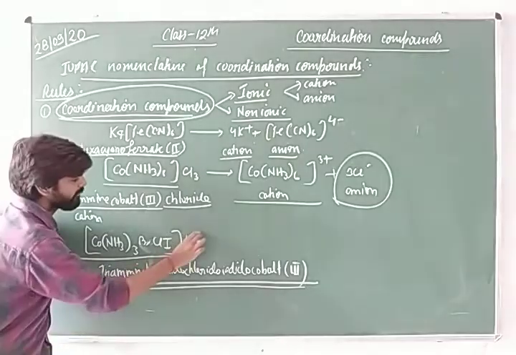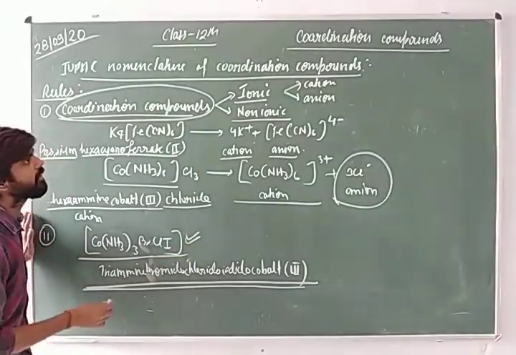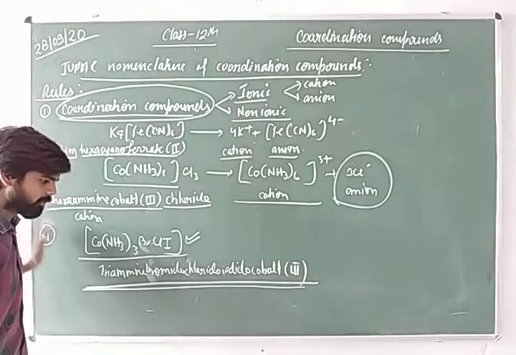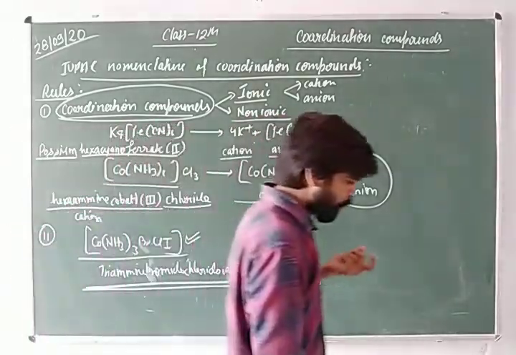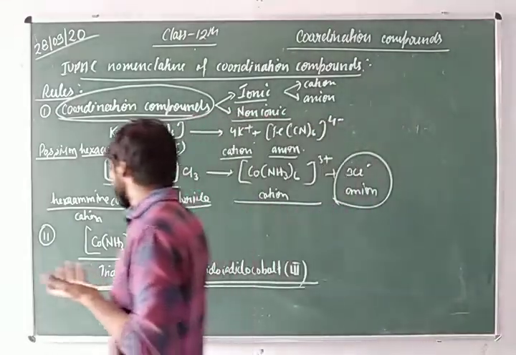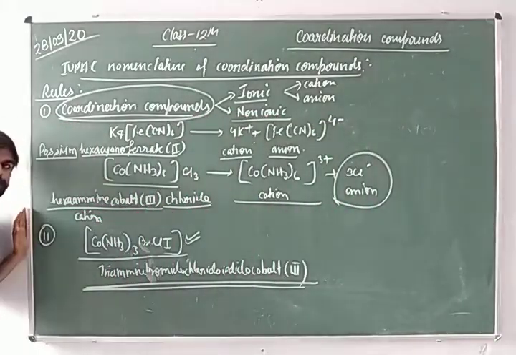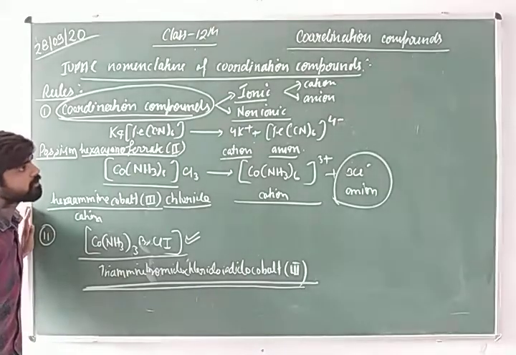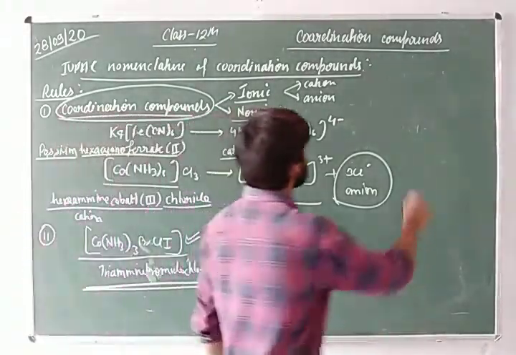So in the naming of non-ionic coordination complexes, we follow the rule that we write their name in one word without any gap, without any space. Is this clear? Okay. What is the third rule, sir? What is the third rule?